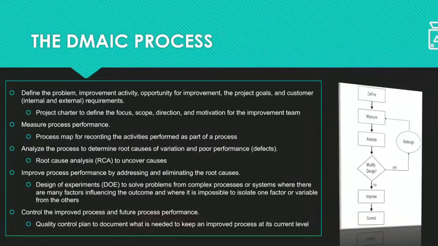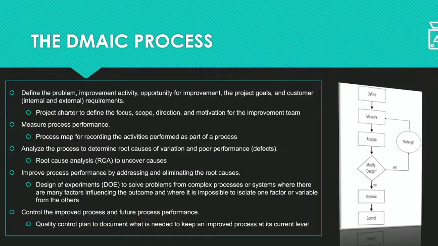It also includes the Poka-yoke technique to make errors impossible, or immediately detectable, or to immediately identify those errors. For that purpose you need to implement Poka-yoke. So that is all you need to implement in the last step, control. You have to maintain whatever the processes are at their betterment. So that is DMAIC.